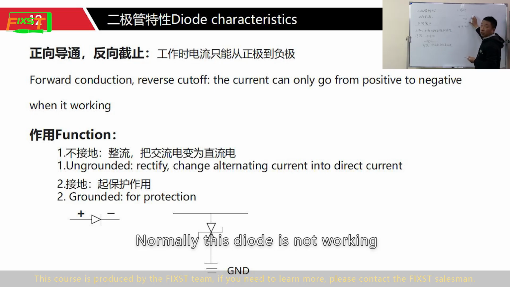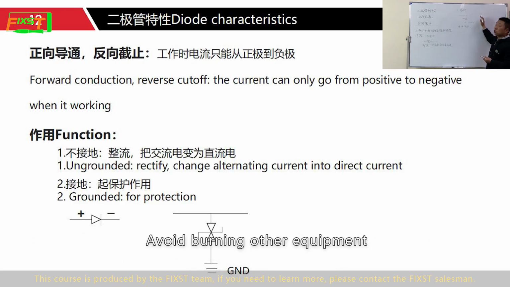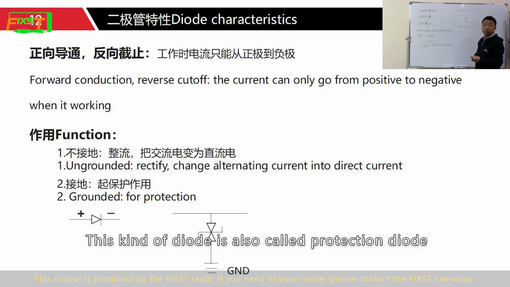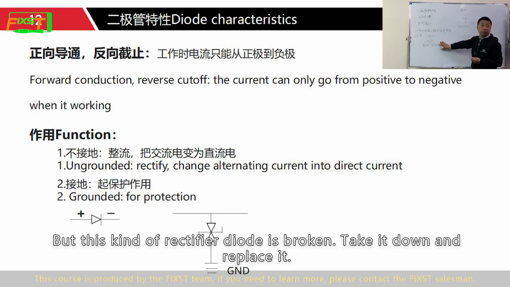Normally, this diode is not working. Once the current and voltage are too large, the excess current and voltage will be put on the ground. Avoid burning other equipment. This kind of diode is also called protection diode. So, tell you one more thing. This kind of protection diode can be removed and not installed if it's broken. But if this kind of rectifier diode is broken, take it down and replace it.